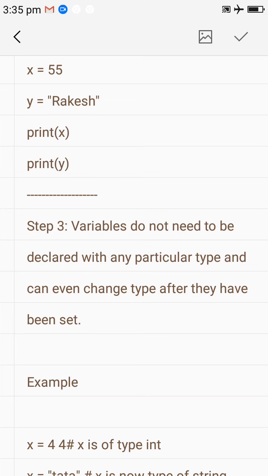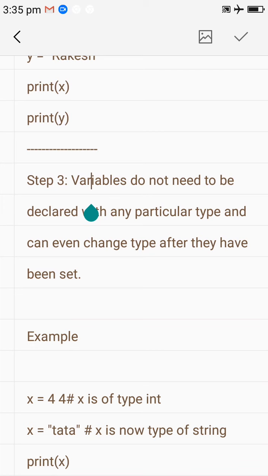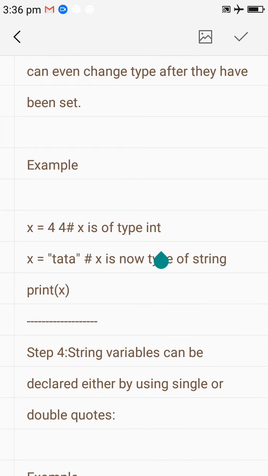Step number 3. Variables do not need to be declared with any particular type and can even change type after they have been set. What is the meaning of this? It simply means we do not need to declare them, just like we don't have to write the type of the variable like we did in our C++ program. There is no need to write int, float, char, double. You can directly write a value, for example x equal to 44 simply means x is of type int.